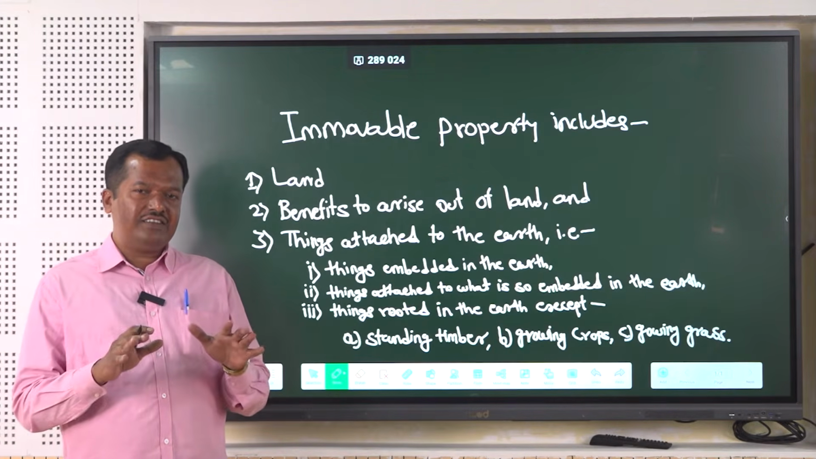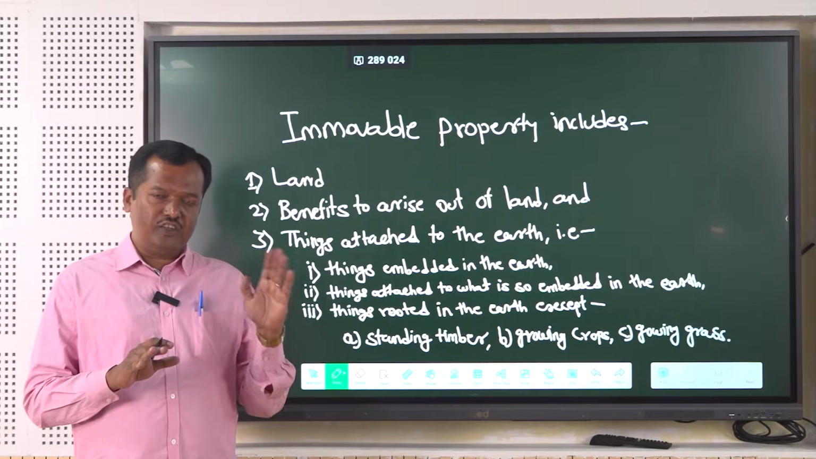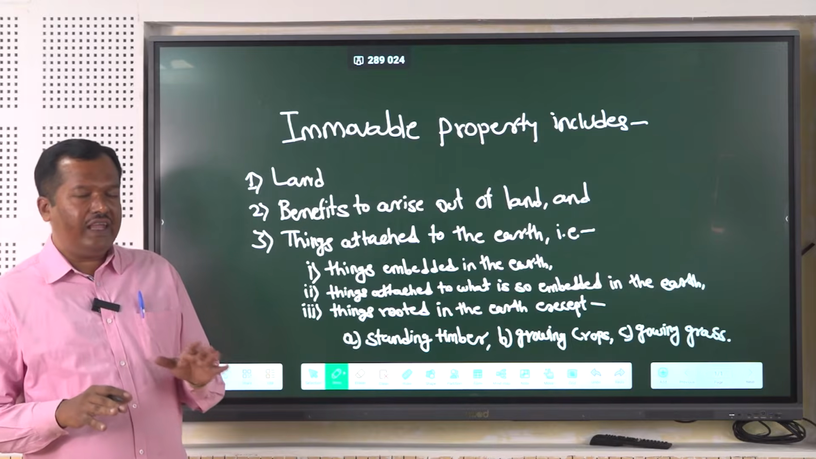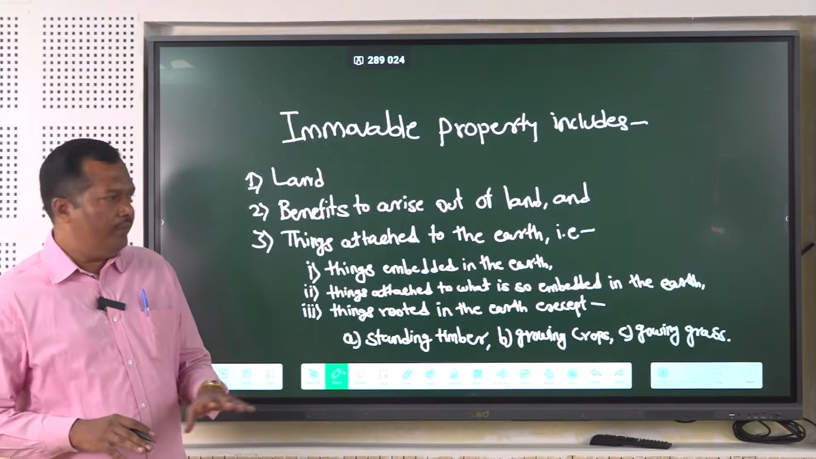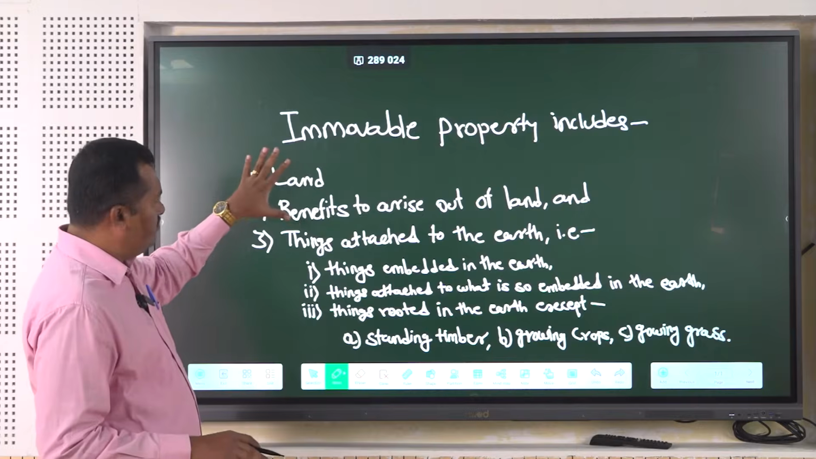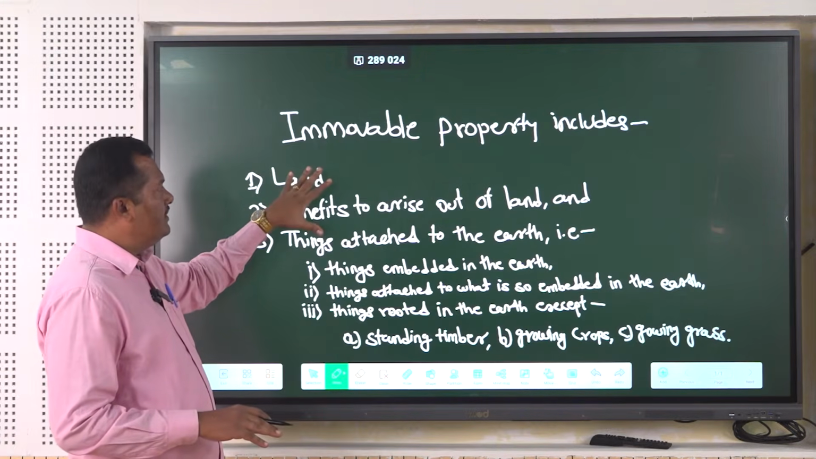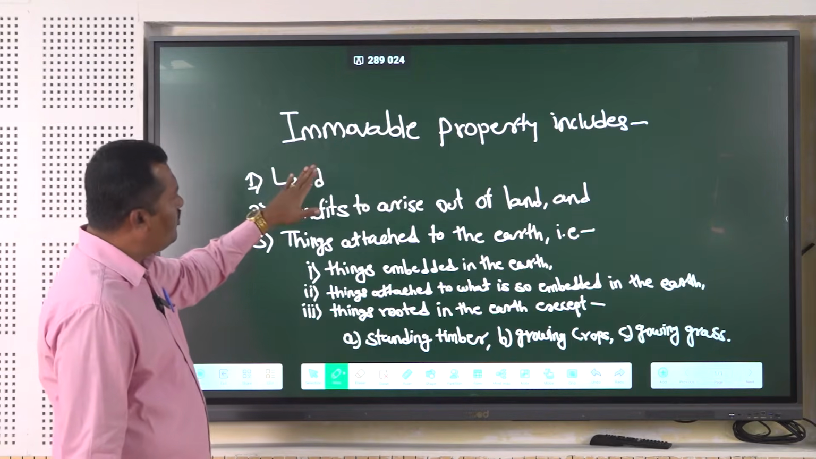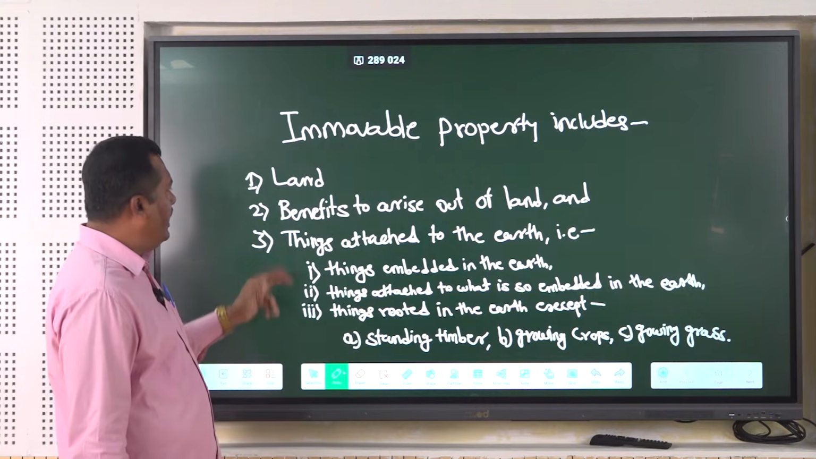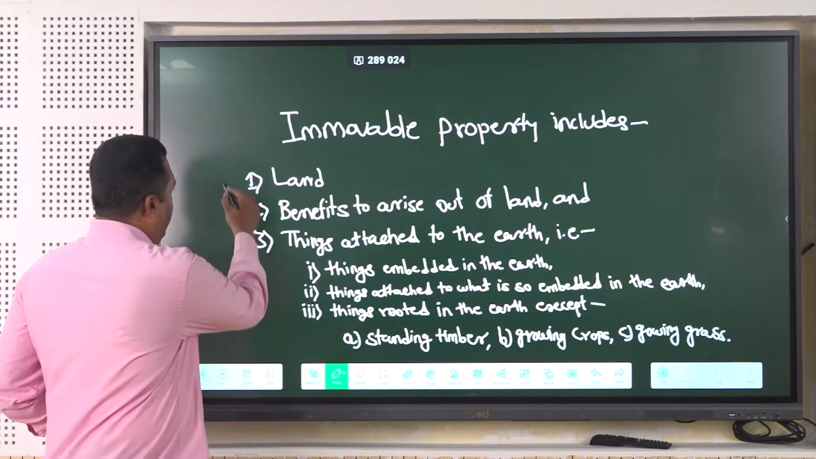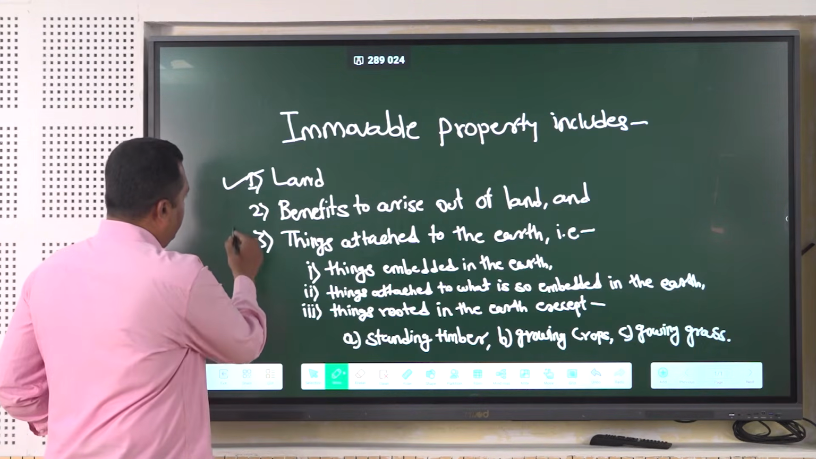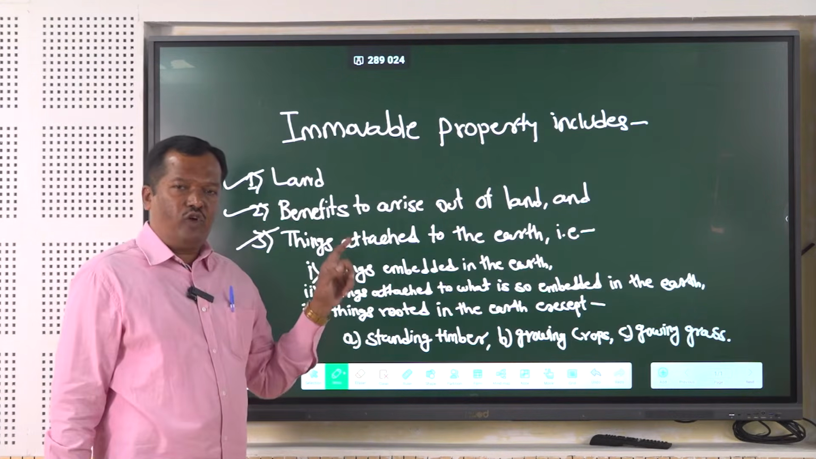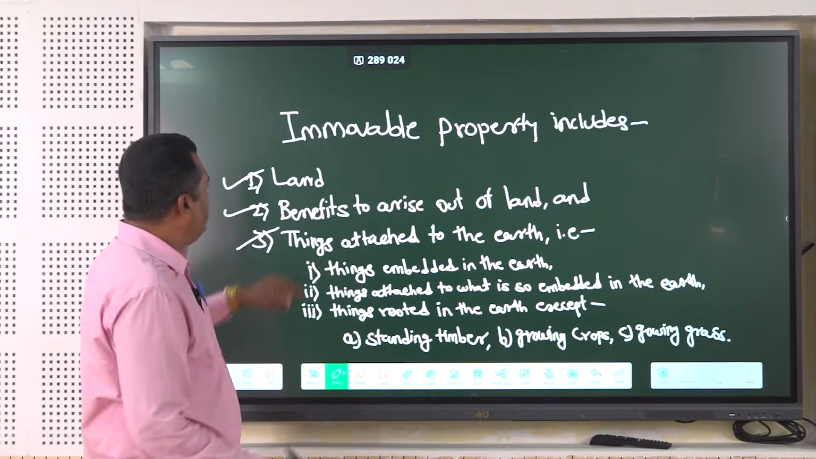So, by taking into consideration the definitions provided under the Transfer of Property Act, General Clauses Act and Registration Act, we come to know what immovable property includes. These are the inclusions provided under immovable property. Immovable property includes land, benefits arising out of the land, and thereafter things attached to the earth. But first, this land means immovable property.